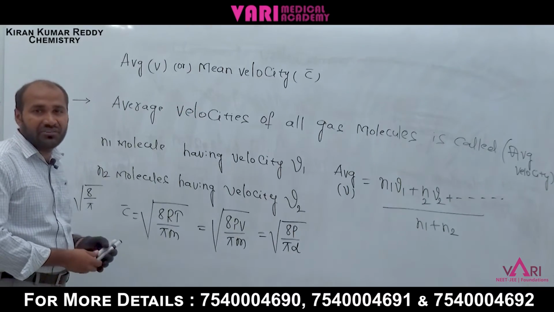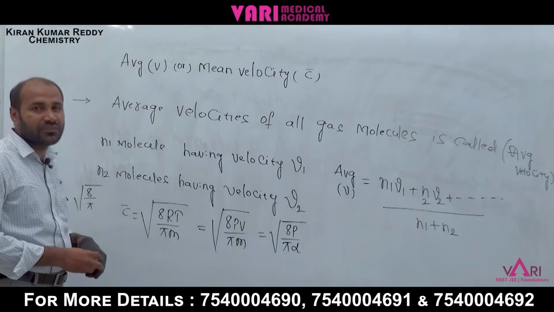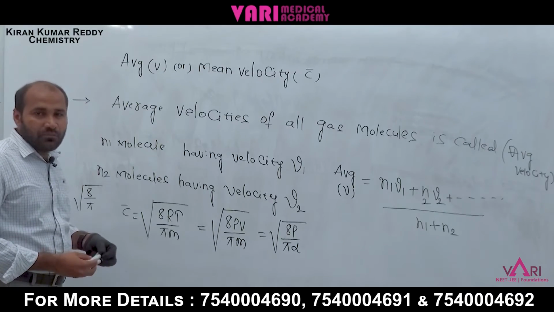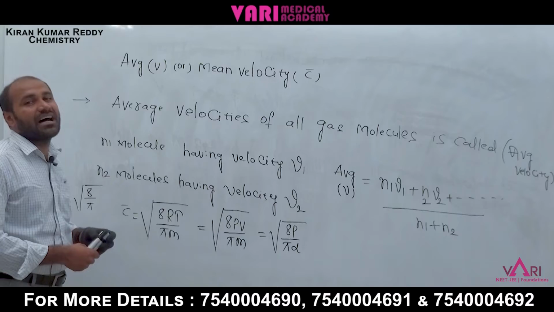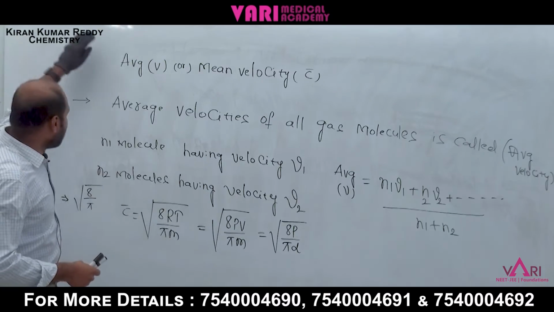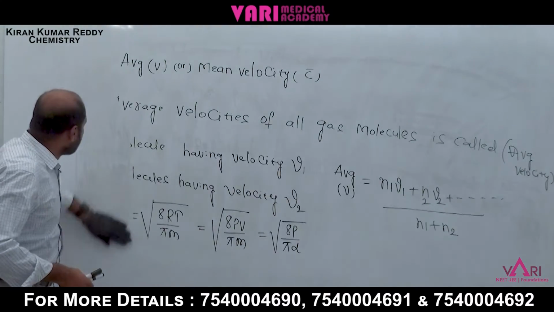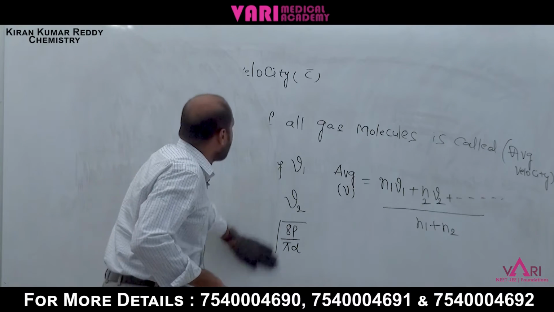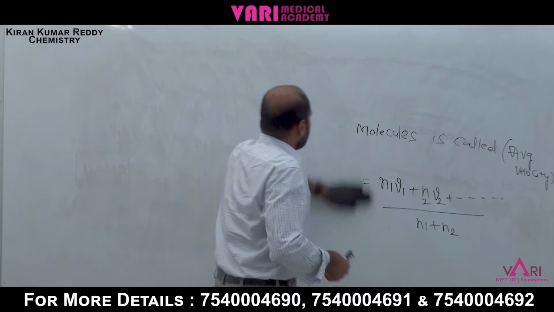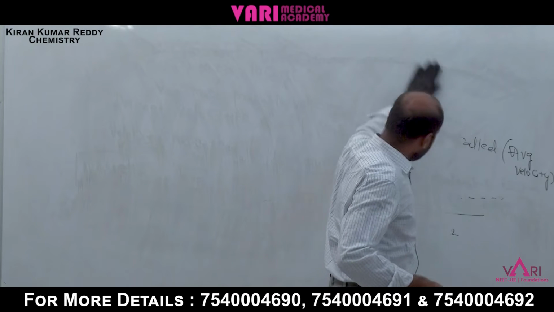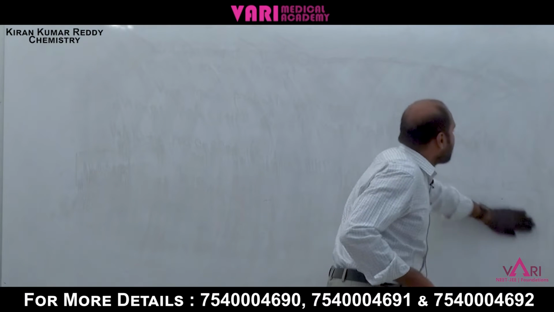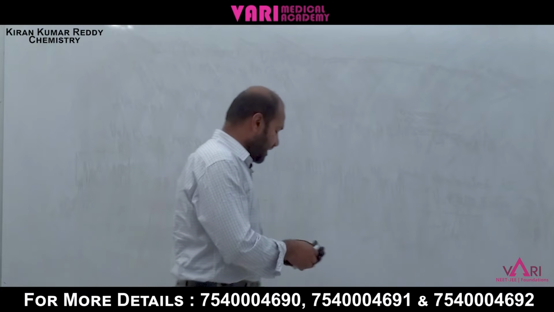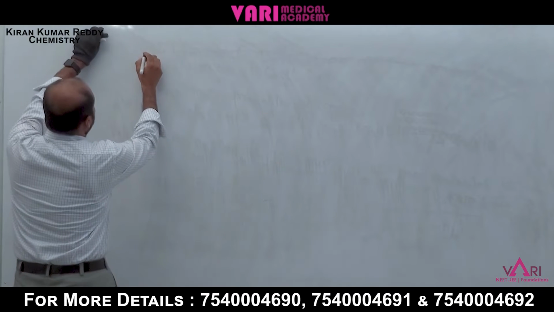What are the different velocities of gas molecules? Average velocity, most probable velocity, and RMS velocity. And the last one is RMS velocity, root mean square velocity. What is RMS velocity, students? Root mean square velocity. Last one, write down.